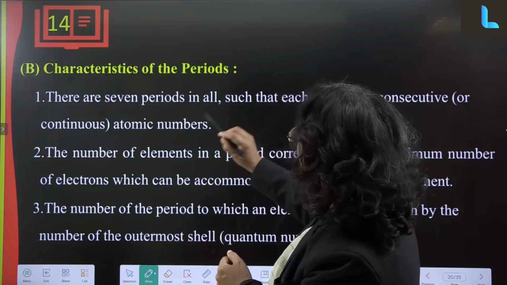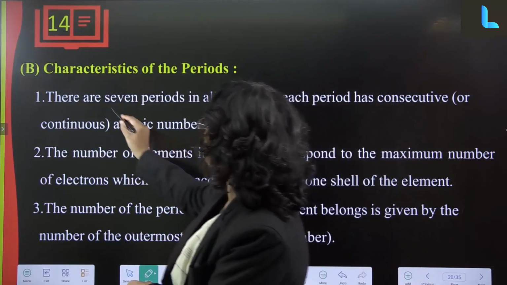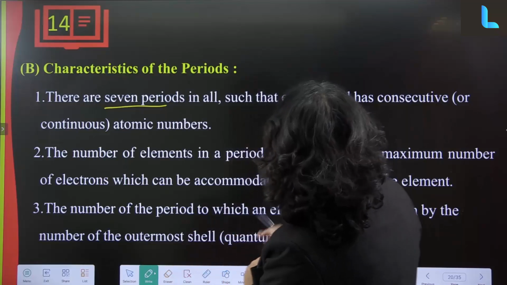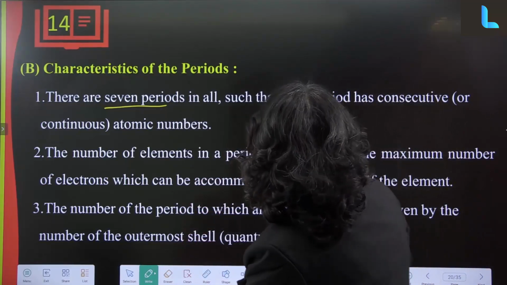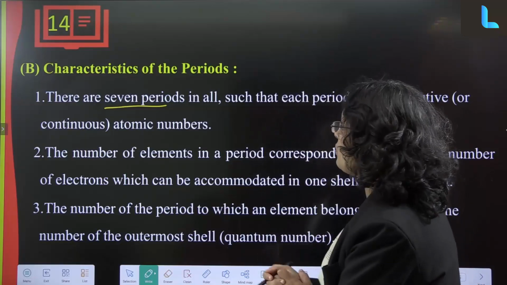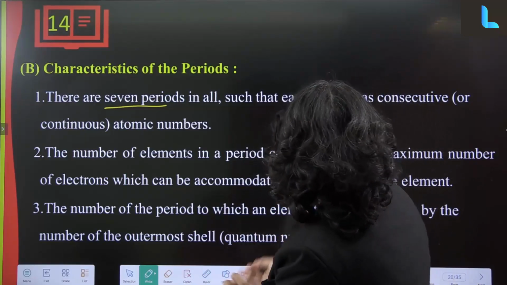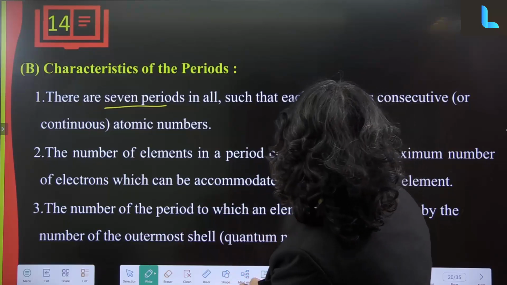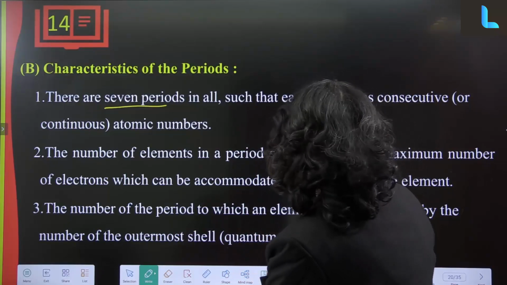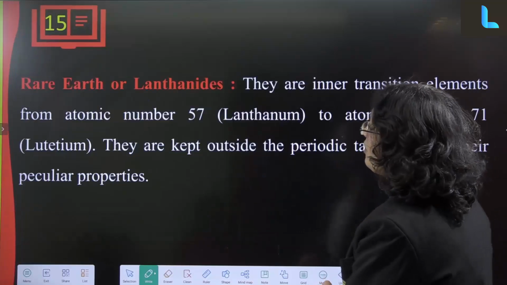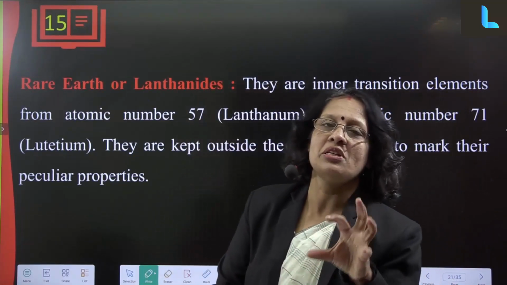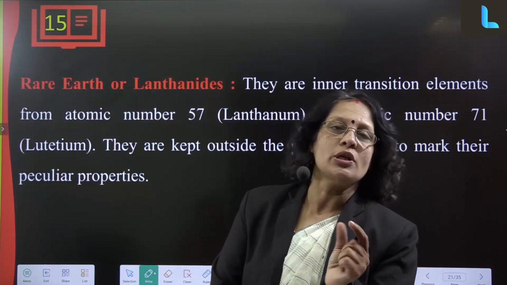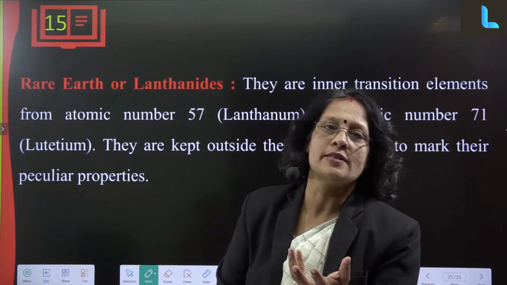Characteristics of the periods: there are 7 periods. How many total periods? There are 7 periods in all. Each has consecutive atomic numbers. The number of elements in a period corresponds to the maximum number of electrons which can be accommodated in a shell. The period to which an element belongs is given by the number of its outermost shell. That is called the quantum number. We have studied about quantum number also. The principal quantum number is the energy level from the nucleus. It shows how many energy levels are there.